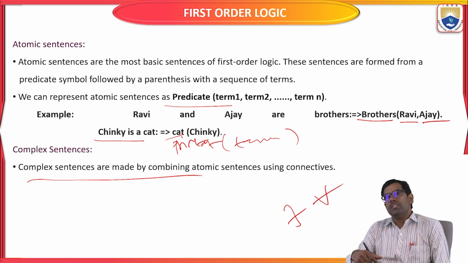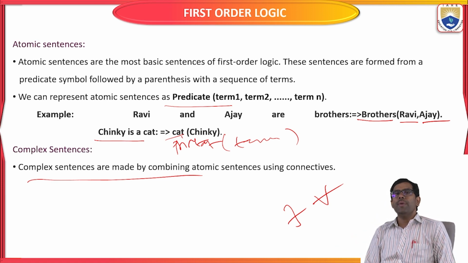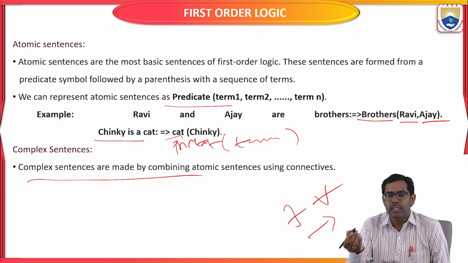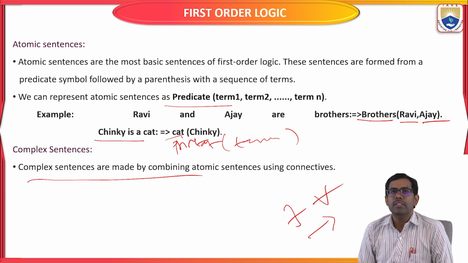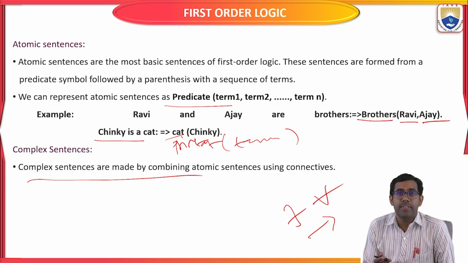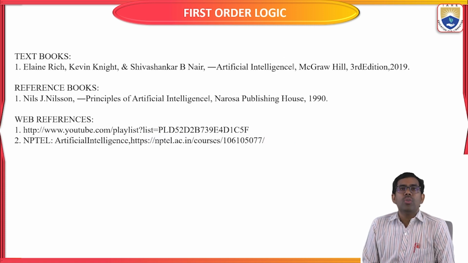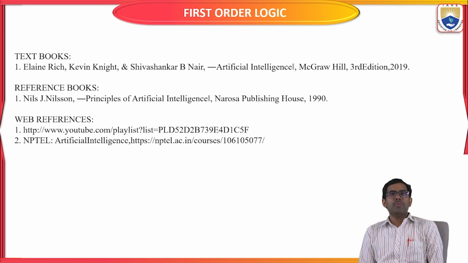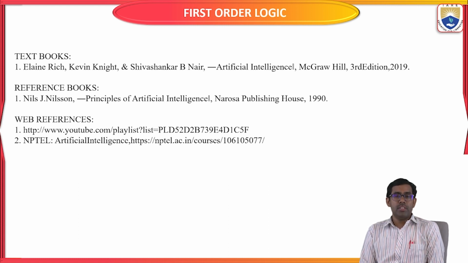In the next class, I will give different examples of how to write complex sentences in first order logic, using different connectives and the quantifiers for all and for some, and, or, implies, the conditional, everything. We will learn about complex sentences in the next class with different examples. Here I have given some textbooks and reference books that I am going to use for explaining first order logic.